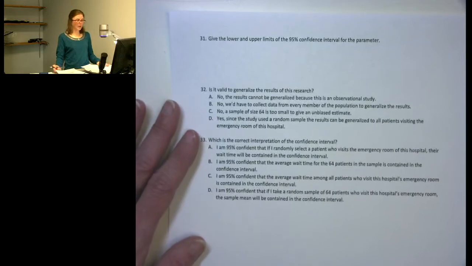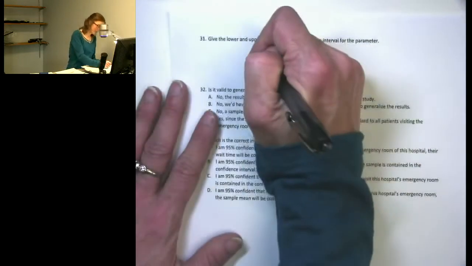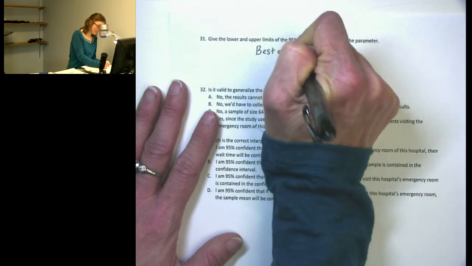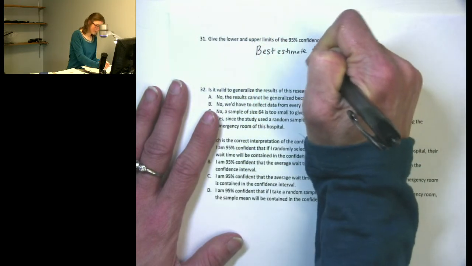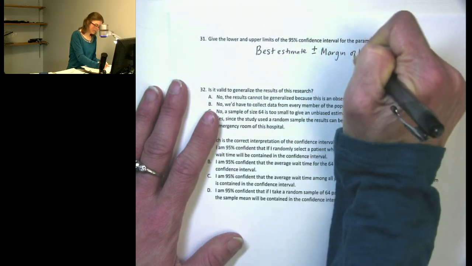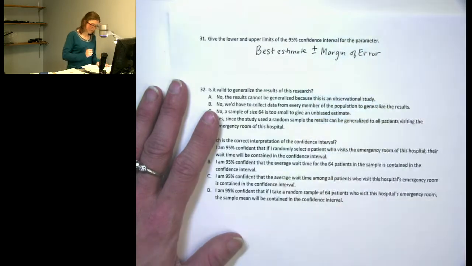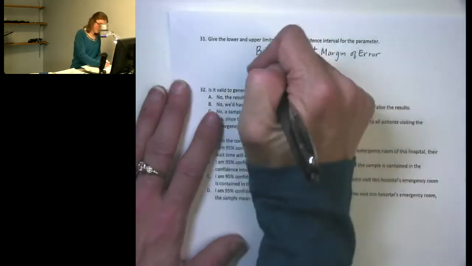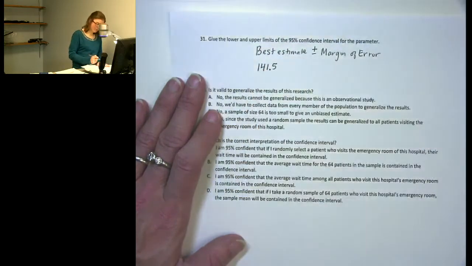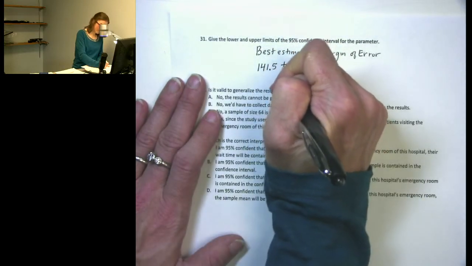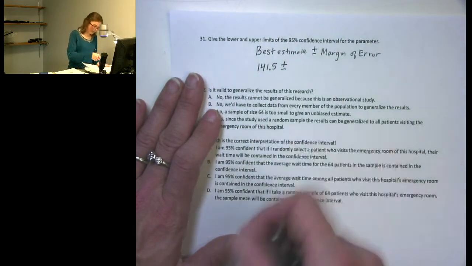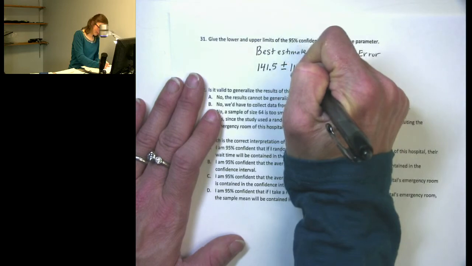To give the upper and lower limits of the confidence interval, we're going to take our best estimate plus or minus our margin of error. Our best estimate was the mean from the original sample, 141.5 minutes. Our margin of error we just calculated by taking 2 times the standard error, and we found that to be 11.8.